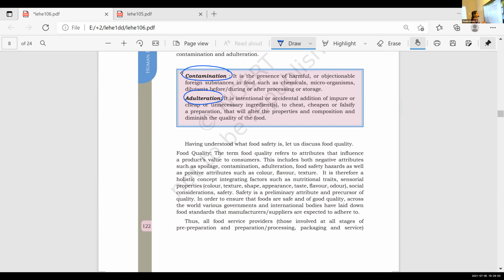Okay, that is food contamination. It is the presence of harmful or objectionable foreign substances. Foreign substances means physical substances other than, or something that is not usually found in food, such as chemicals, microorganisms, diluents, before, during or after processing or storage, at any stage of processing or preparation.